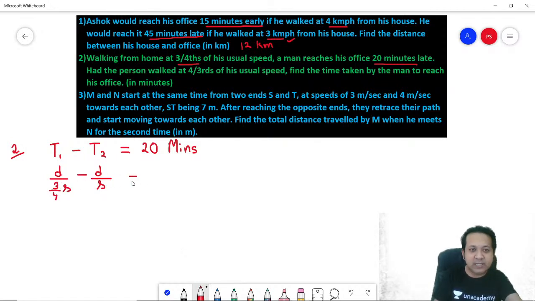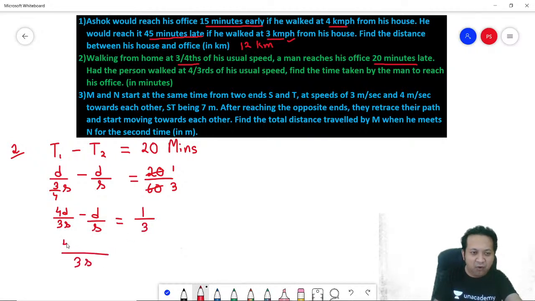Minus this is 20 minutes. Again, be careful. I got to convert it to hours. So I would say 20 minutes is 20 by 60. In other words, 1 by 3 hours. Please try to solve it. 4D divided by 3S minus D by S is equal to 1 by 3. Please take the LCM, 3S. So 4D minus 3D is equal to 1 by 3. 3 cancels. Or can I say D is equal to S? Cross multiply and what you get is D is equal to S.